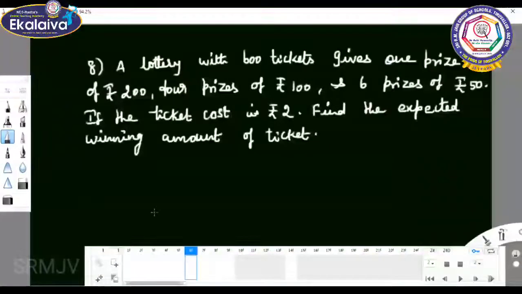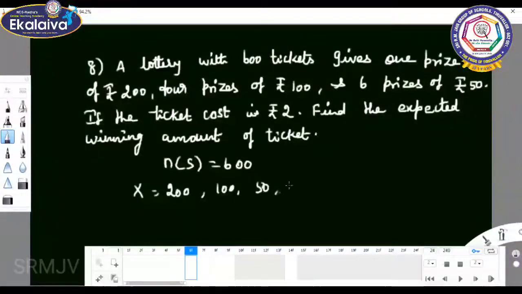See, n of s equal to 600, because total sample space is 600 tickets. X can take the values 200 rupees, 100 rupees, 50 rupees and 0.